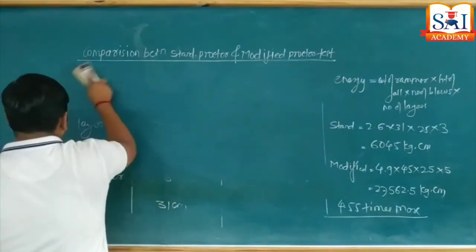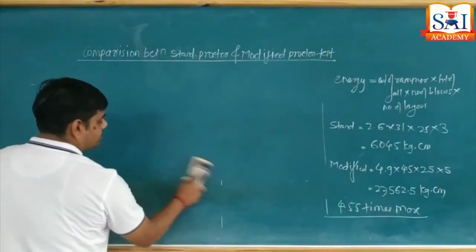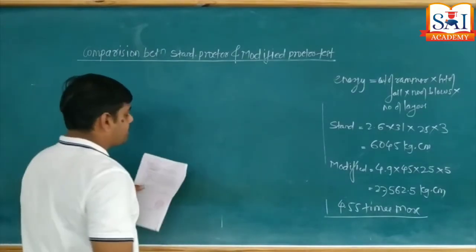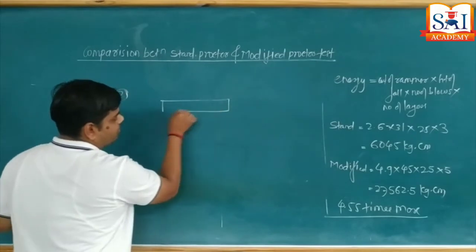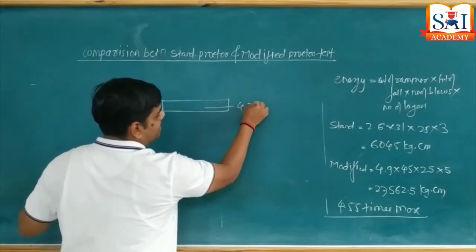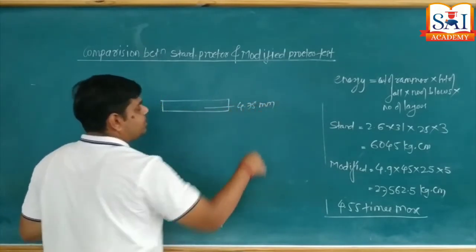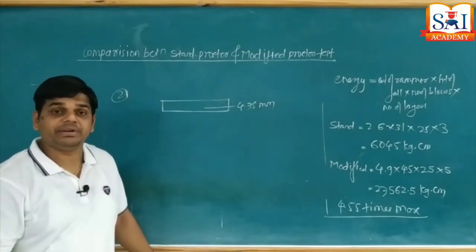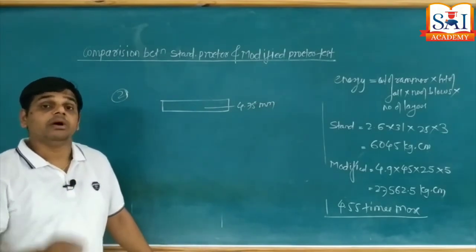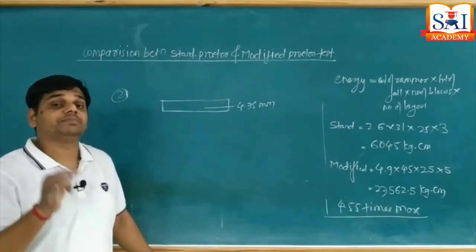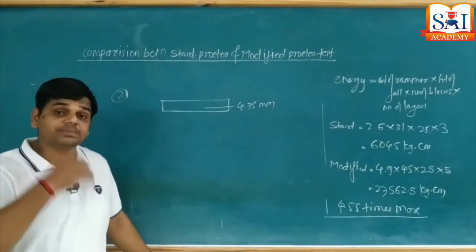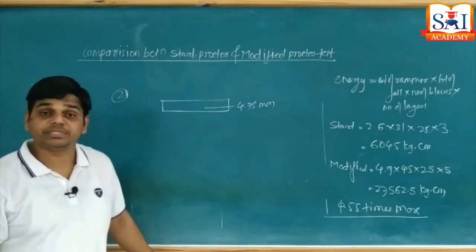Remember, all notes you have to mark by different color pen. Okay. So according to the second note, we have to take a sieve of 4.75 mm. The soil sample used for both tests must pass through the 4.75 mm IS sieve. When we call a sample passing, 50% or more of the soil sample must pass through the 4.75 mm sieve.